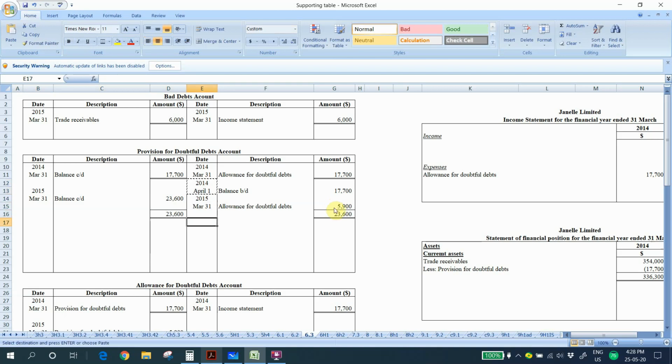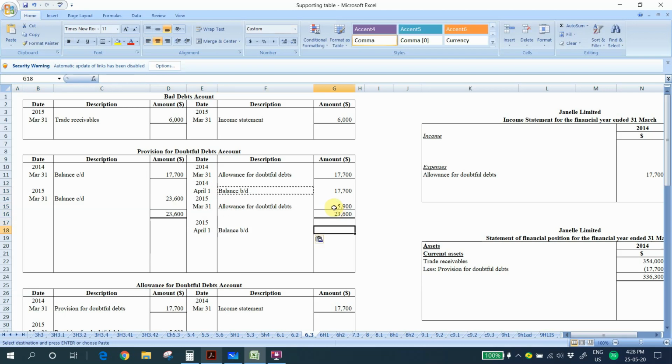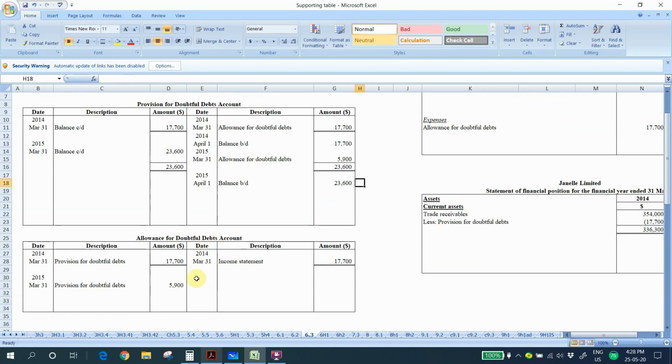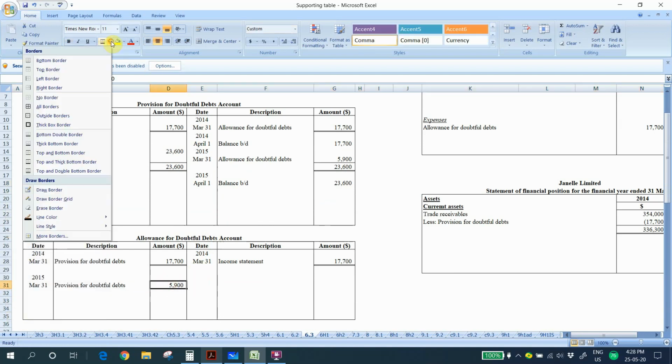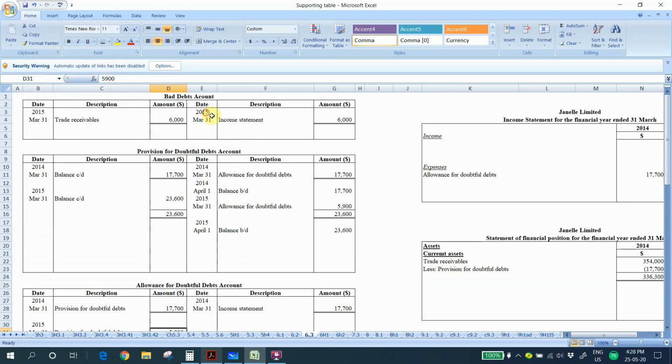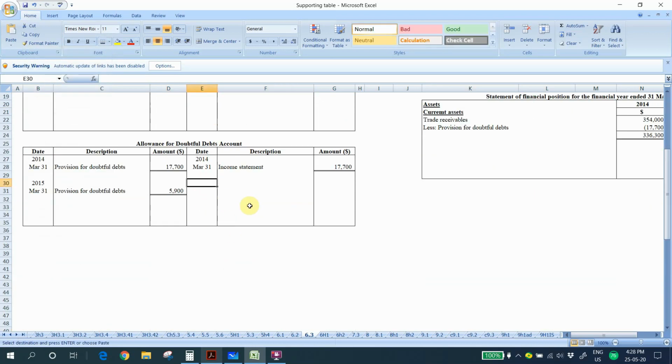And this amount will bring to next financial year. For the allowance for doubtful debts, this is our expenses. So we bring this amount to our income statement, 5,900.